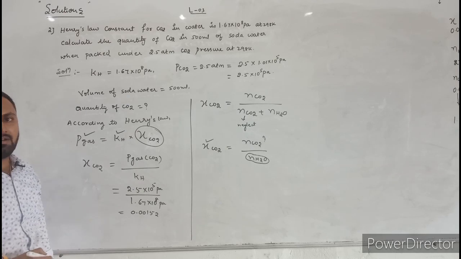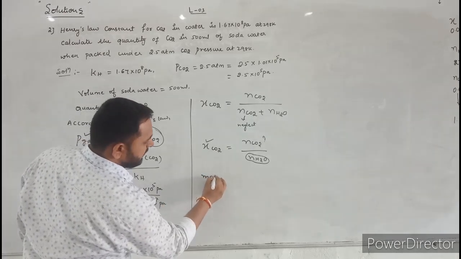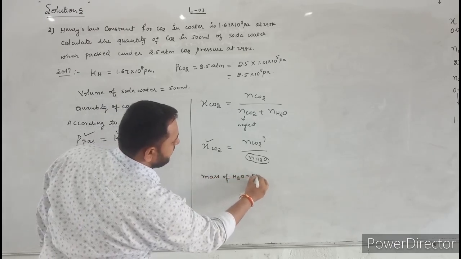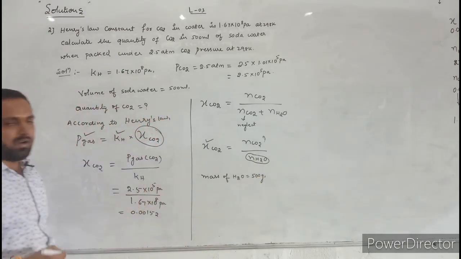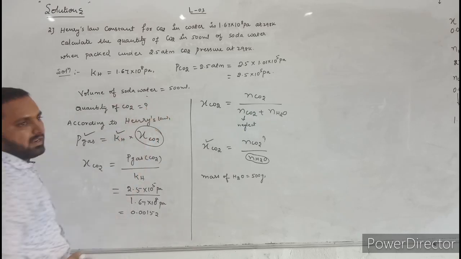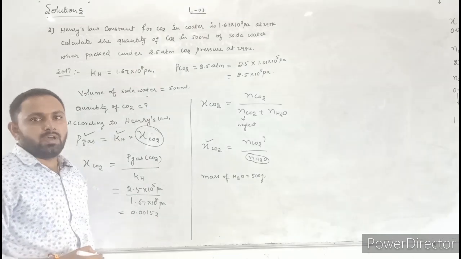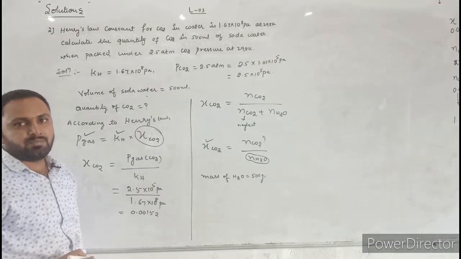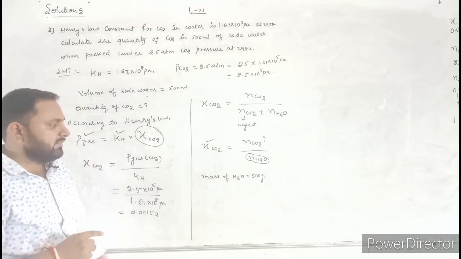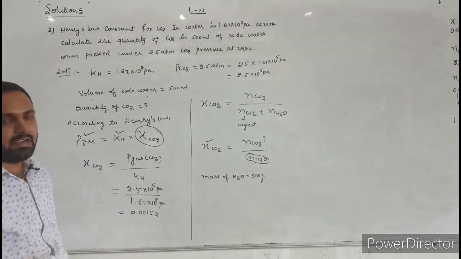Now first let us write what is the mass of water. Here, the mass of water is equal to 500 gram. So why mass of water is equal to 500 gram? Because here volume of soda water is given. And here, what is the density of water? The density of water is 1 gram per milliliter. Just by using density formula, density is equal to mass by volume. If you use that formula, we will get mass of water. The mass of water is equal to 500 grams.